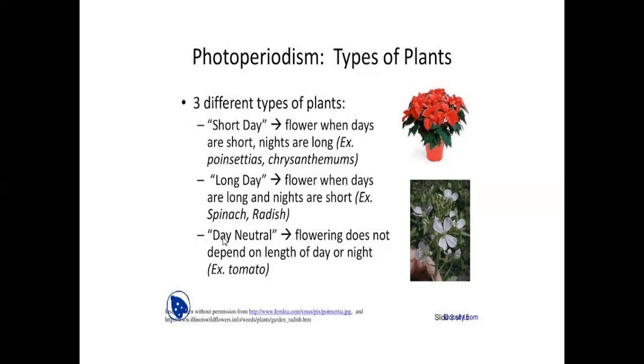The next, third one, is day neutral photoperiodism. Flowering does not depend on the length of the day or night. For the production of flowers, these plants do not depend on daylight and night. These plants are called day neutral photoperiodism plants. Example, tomato. These are the three types of photoperiodism plants.